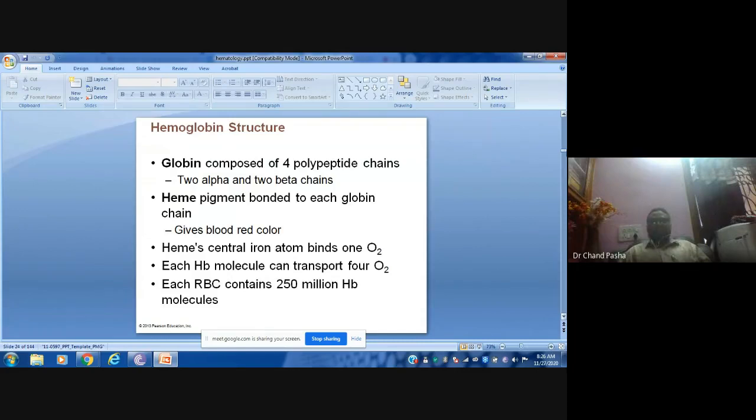Each hemoglobin molecule binds four heme, so it will bind four oxygen molecules. So 250 million into 4, that is around 1000 million oxygen molecules transported by a single RBC. So the oxygen carrying capacity is very high, but we generally measure it in molars.